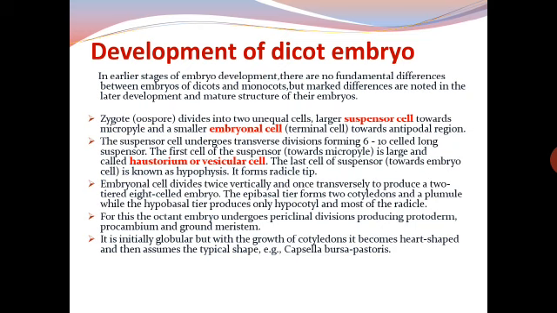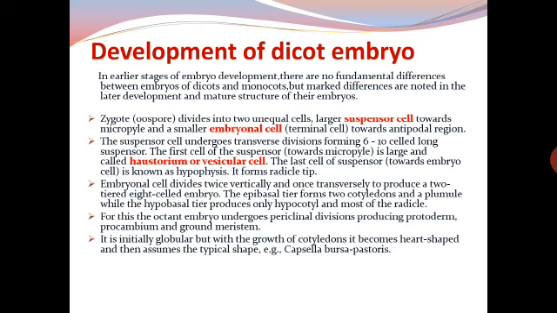The embryonal cell divides twice vertically and once transversely to produce a two-tiered 8-celled embryo. The epibasal tier forms two cotyledons and a plumule, while the hypobasal tier produces only the hypocotyl and most of the radicle.